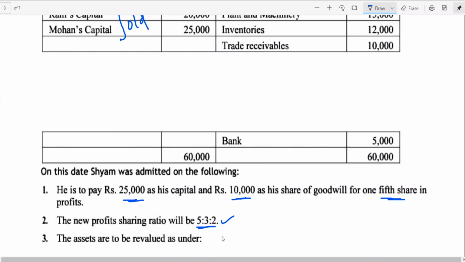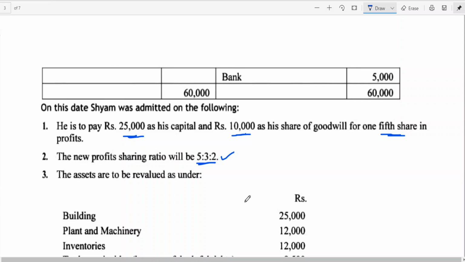Now, I think we got the first point of the checklist. Which ratio do we need to find out? Sacrificing ratio. Because he is bringing 10,000 towards share of goodwill, that is to be credited to old partners according to their sacrificing ratio. Then we also have the revaluation point. So the ratio part has been completed. Goodwill treatment: when the new partner brings his share of goodwill, bank account debit to old partners' capital accounts in their sacrificing ratio.